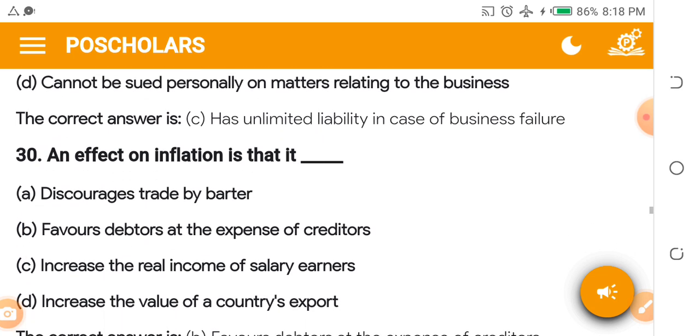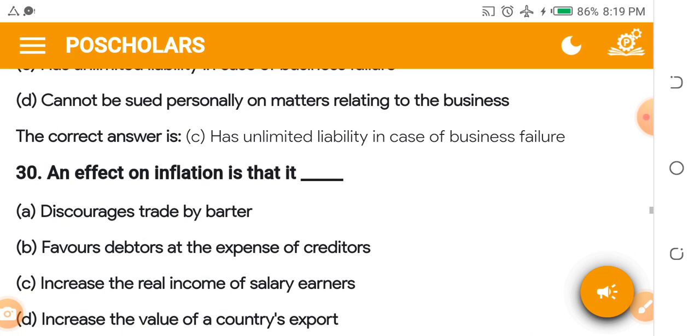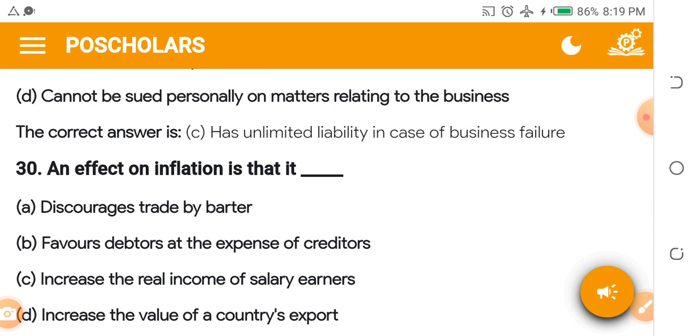Look at this question. An effect on inflation is that it dash. Pay attention. An effect on inflation is that it dash.